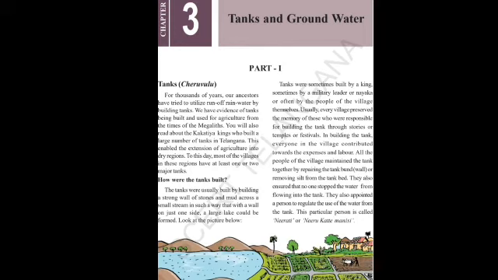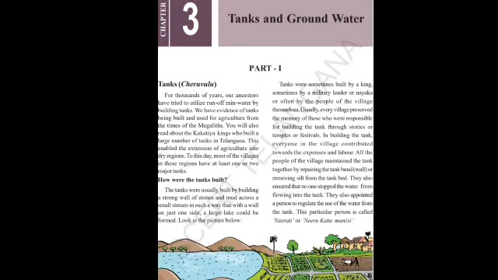Take two glasses. In one glass you take mud, and in the other glass you don't take anything. Now you start filling water in the glass which is half filled with mud, and in the next glass which is empty, you fill water. Then you take the water from both into other glasses and see the quantity of the water.